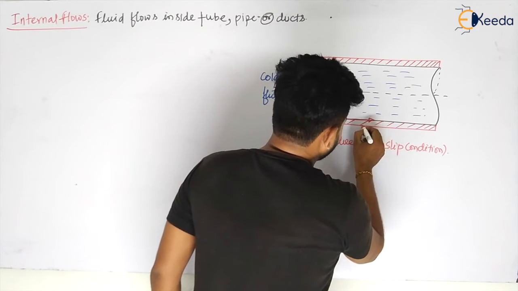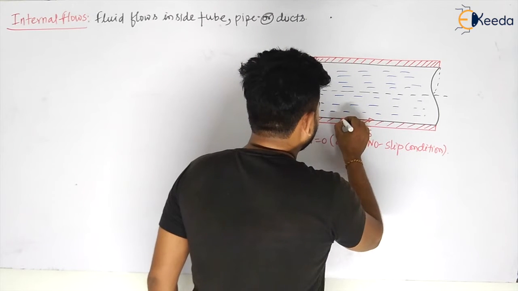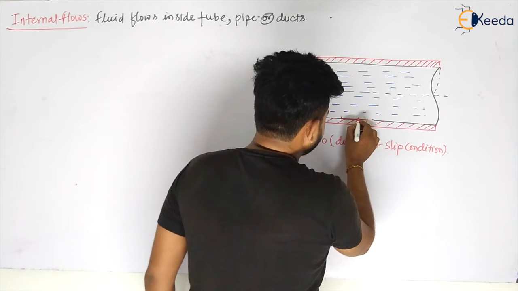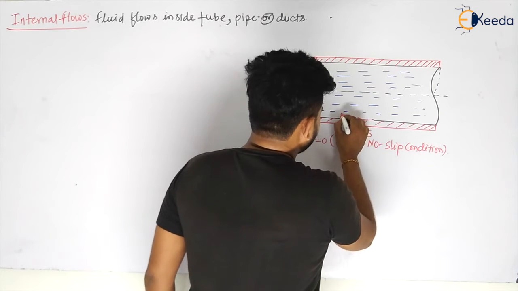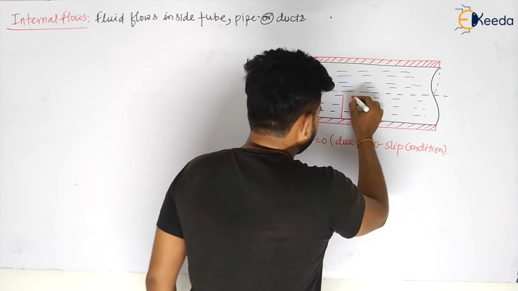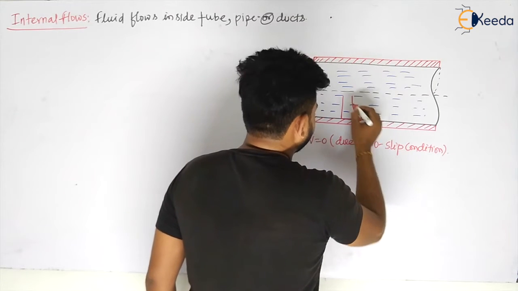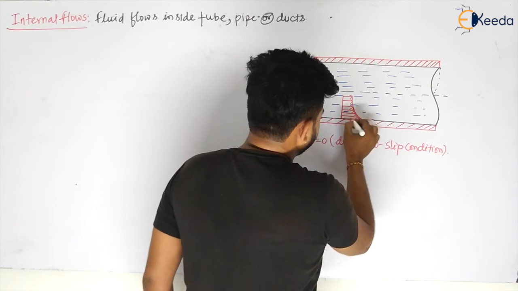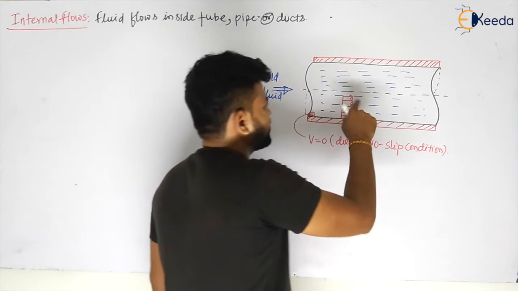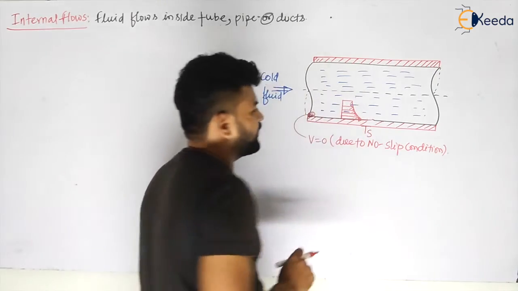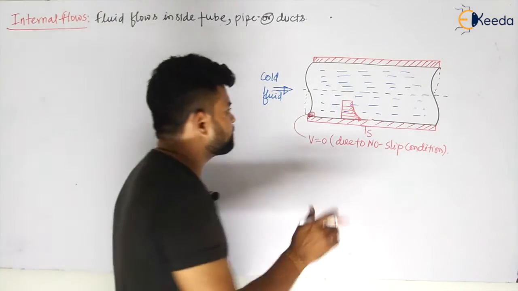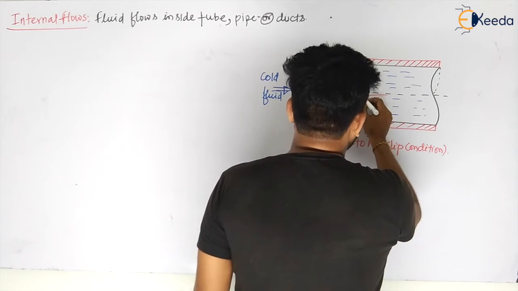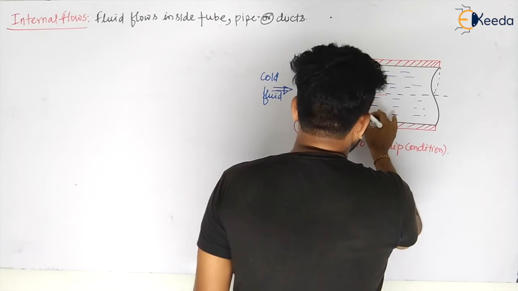If Ts is the surface temperature of the pipe, then in this direction, my dear students, the temperature will decrease like this, and you will have a development of thermal boundary layer inside the pipe. Like this, there will be development of thermal boundary layer.